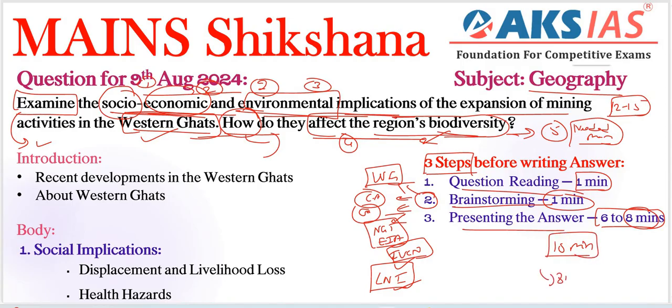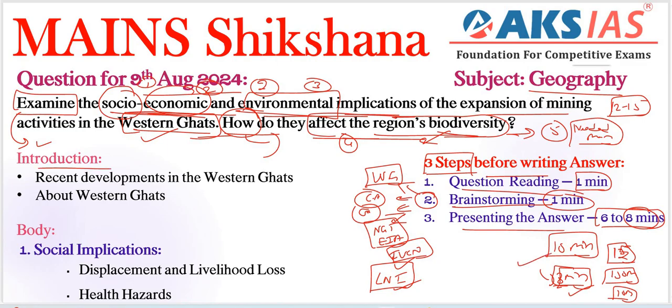But our target is completing within 8 minutes, but we can extend because in APPSC or for example TGPSC, we have 15 questions, 150 marks, right? For one question, we can take 10 minutes here, right? But if we follow these 3 steps before writing the answer efficiently, we can complete each and every short answer within 8 minutes. Whatever remaining time we have, we can use as a review or something, right? That is the strategy here.